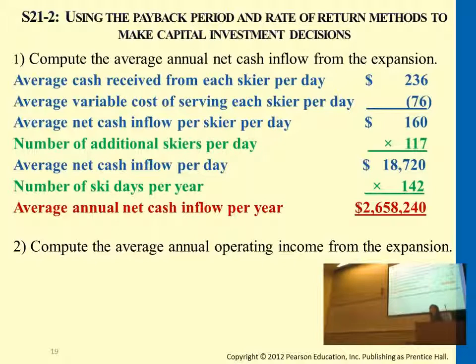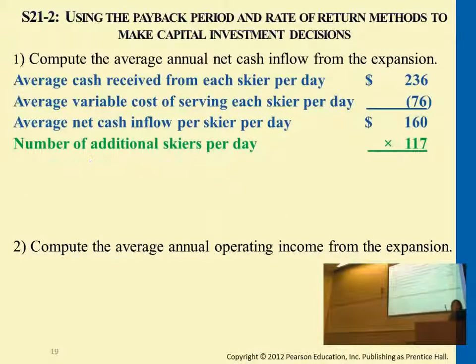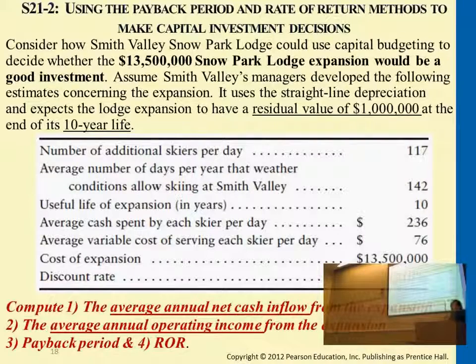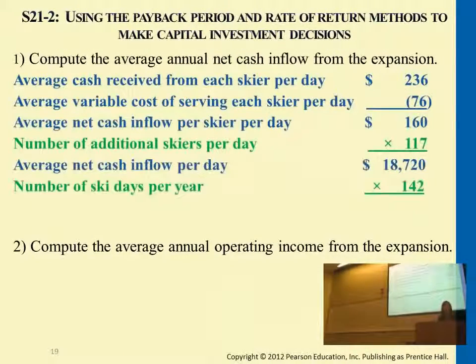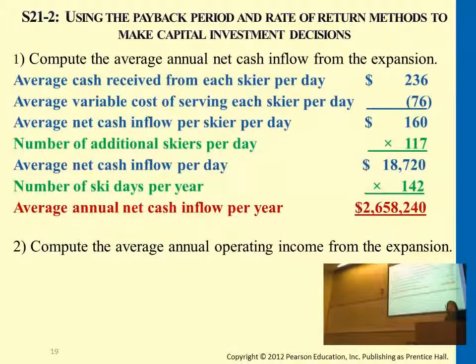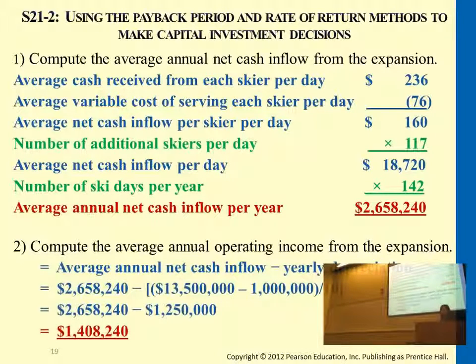What about operating income? We have to subtract depreciation, so how do we get depreciation from the problem then? We have residual value, $1 million, and that needs to be subtracted from the initial cost, which is the 13 million something. So 13 million something minus the residual value divided by lifetime. So the lifetime is 10 years. Because the first problem here, we already calculated the annual net cash inflow. To calculate the annual operating income, we get the annual depreciation too.